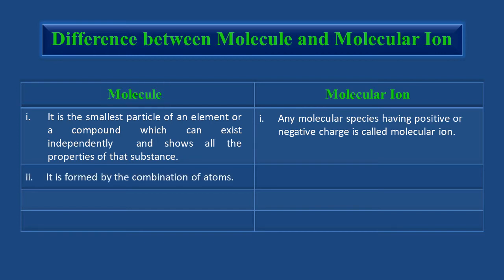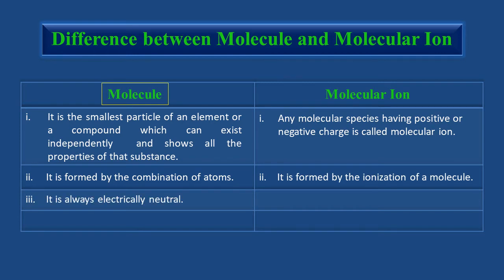Usually, a molecule is formed by the combination of atoms. But remember, students, a single atom can be a molecule. For example, the atoms of noble gases exist in the form of monoatomic molecules. On the other hand, a molecular ion is formed by the ionization of a molecule. A molecule is always electrically neutral, whereas a molecular ion has a net charge on it, either positive or negative.